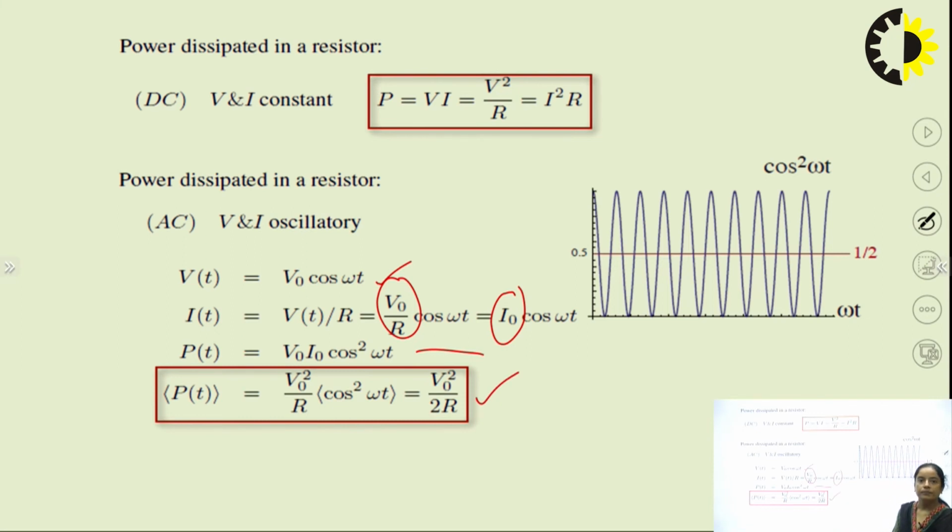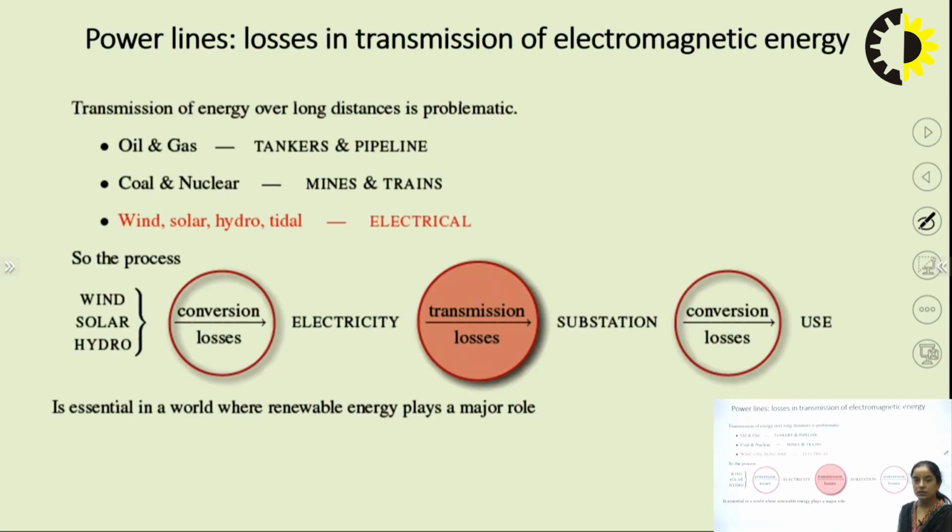Now power lines are used for transmitting electromagnetic energy from one place to another place. Other forms of energy are also being transmitted around us, like oils and gases through tankers and pipelines. Coal and nuclear energies are also there. Coal is transmitted over trains, through the transportation mode. But wind energy, solar energy, hydro energy, tidal energy, how do we transmit energy harnessed from these?